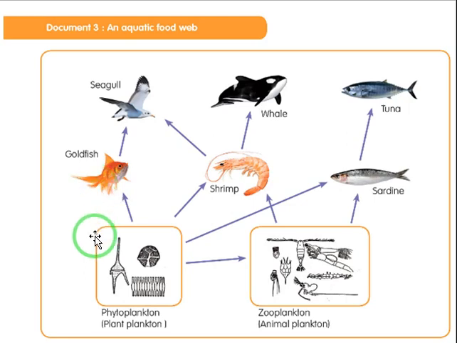This is the first session about the interdependence between animals and the plants living in the same environment, and we are going to move into another session also in the third theme about the human impact on the environment. The human impact as it is good impact or bad impact.